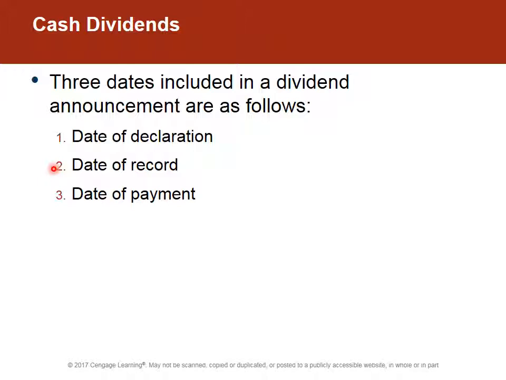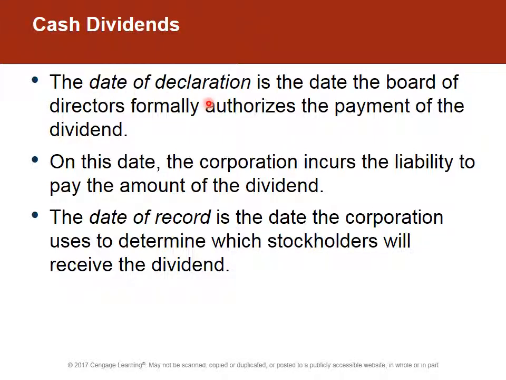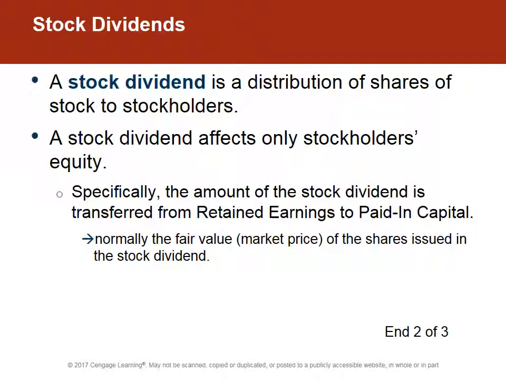Then afterwards, there's a date of payment. The stock will sell for more in between the date of record and the date of payment, because the person that owned it as of the date of record will get the dividend even if they subsequently sell the stock. And that's good for those of you going into the investment business to understand. The date of declaration, as we've said, is the formal date, and that's the date that the company incurs the liability, and the date of record is whenever they will decide which shareholders will receive.